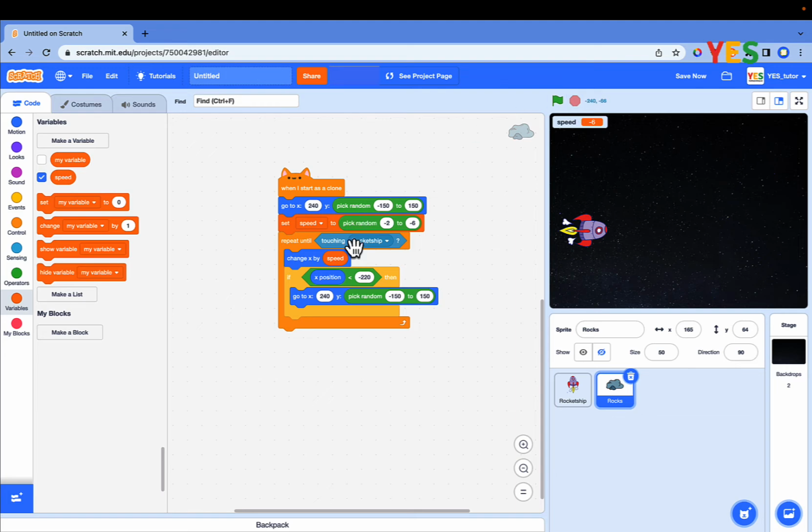Step 4. Shoot the laser sprite. Let's add the laser sprite bullets to the rocket ship so that it can be used to blast the rocks. Click on Choose a Sprite.